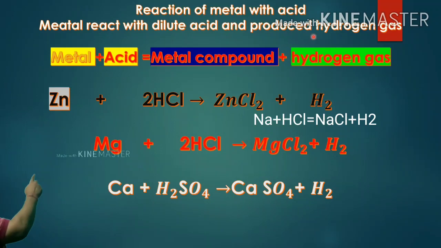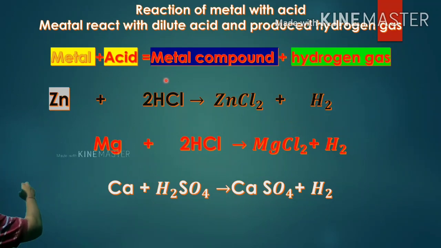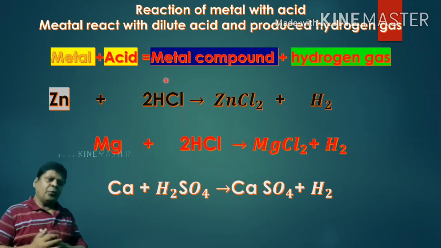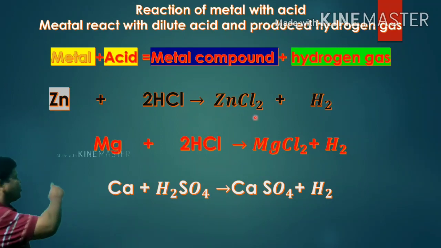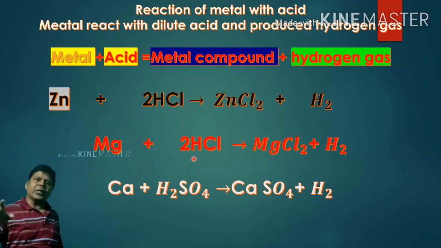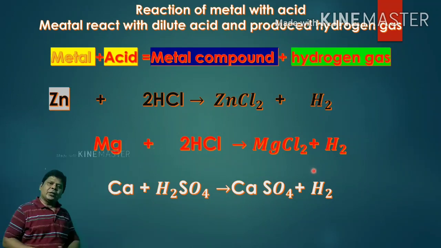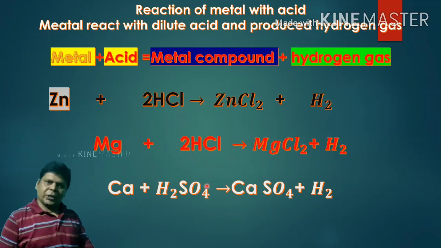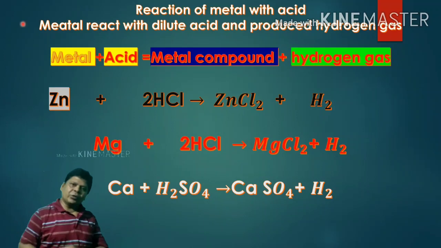For example, sodium reacts with HCl, it produces NaCl plus hydrogen gas, that is, metal compound plus hydrogen gas, and calcium reacts with H2SO4, it will form calcium sulfate plus hydrogen gas. Magnesium also reacts with HCl and forms magnesium chloride plus hydrogen gas. So students, that is the reaction of metal with acid. We have discussed that metals react with acid and produce hydrogen gas.